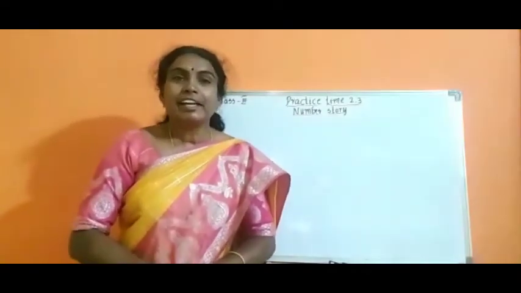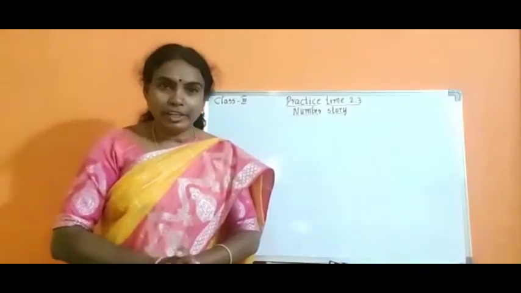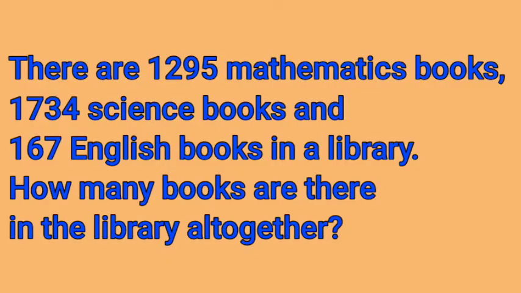Yes, children, let us solve one more number story. Now I am reading the number story. Listen carefully, children. There are 1295 mathematics books, 1734 science books and 167 English books in a library. How many books are there in the library altogether?